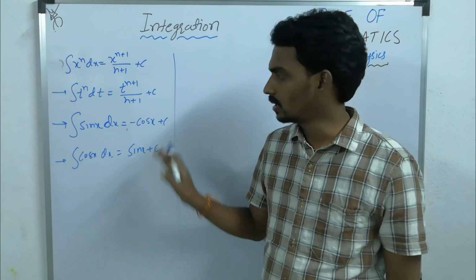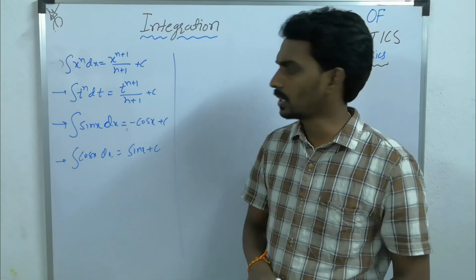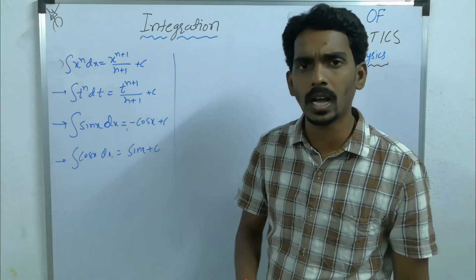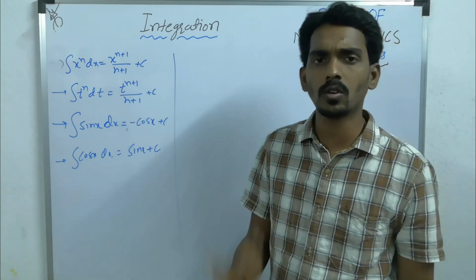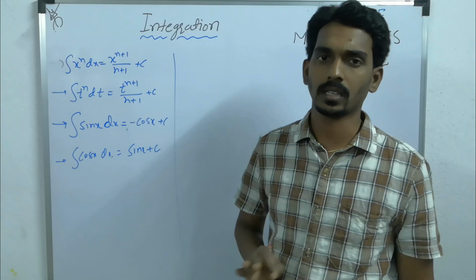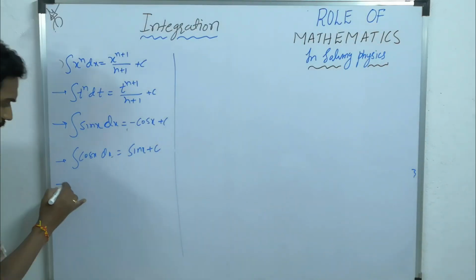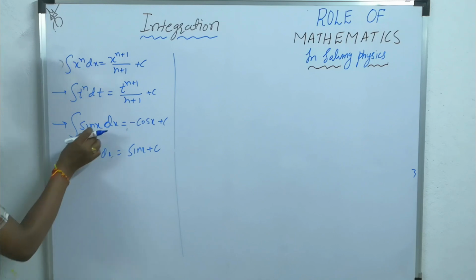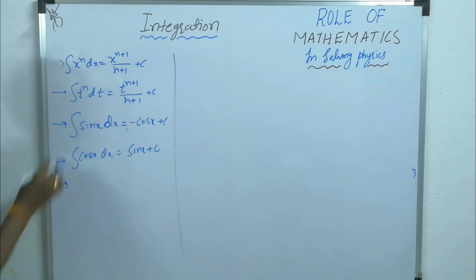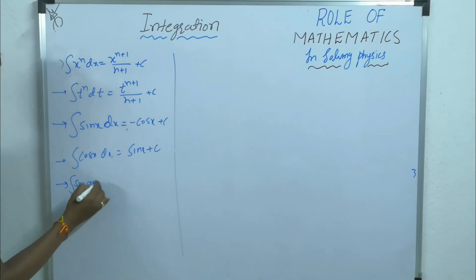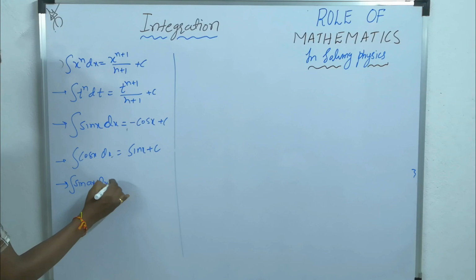But in physics, this plus c will not come, because we will take only integration of cos x as sin x and we will substitute the limits. What is it? Upper limit minus lower limit. So please take care of that. Now, sometimes there may be a coefficient to x, like integration sin ax dx.